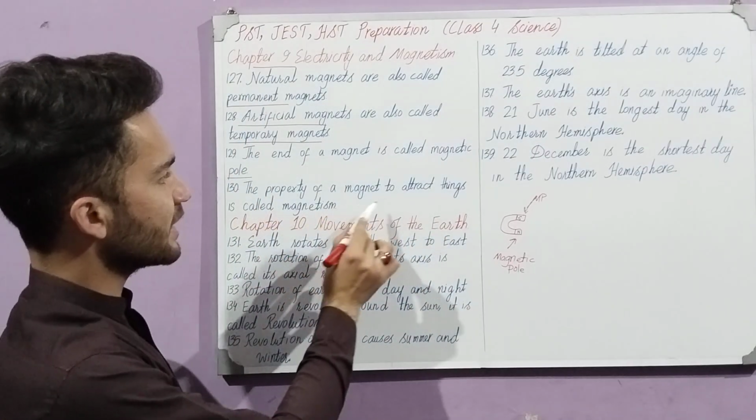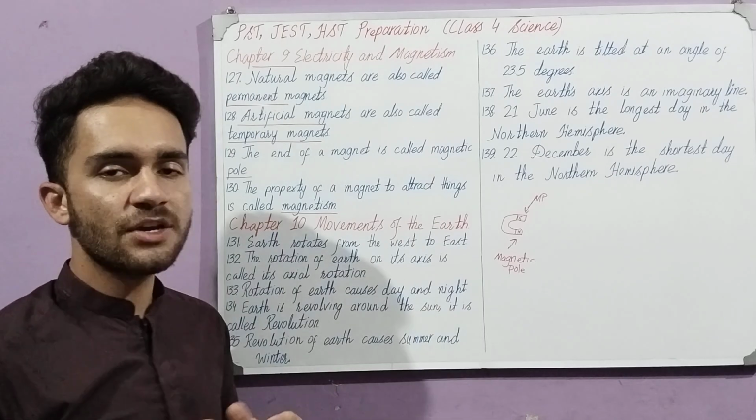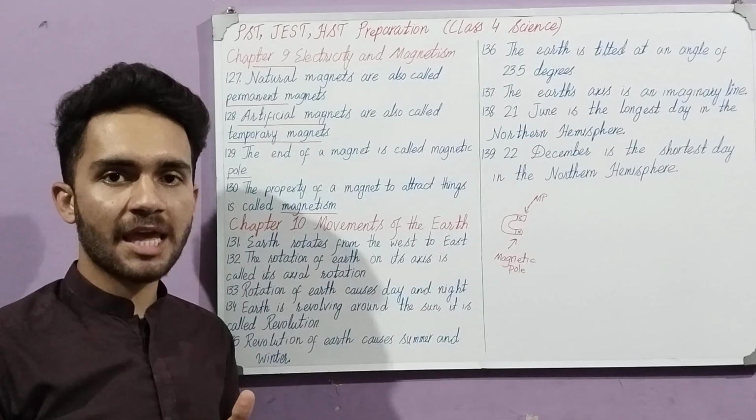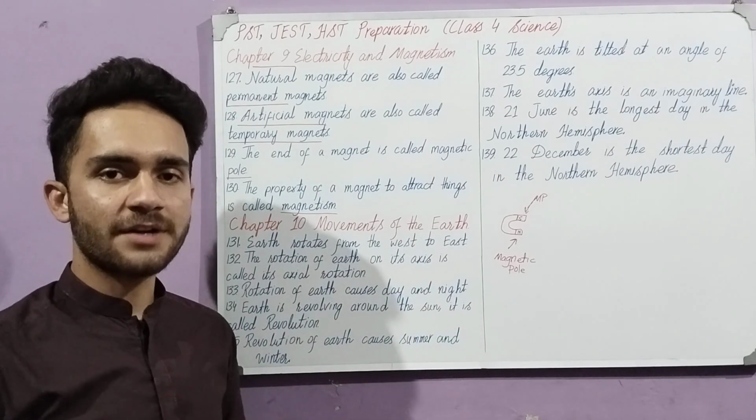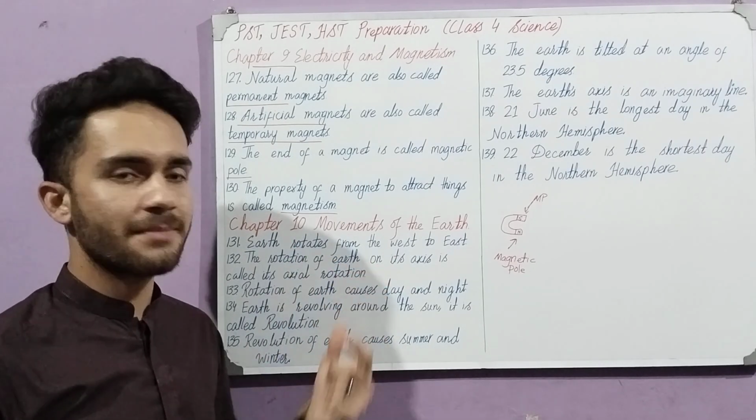The property of a magnet to attract things is called magnetism. The property or the quality of the magnet, how much it can attract things, iron or magnetic things, that is called the magnetism of that magnet.